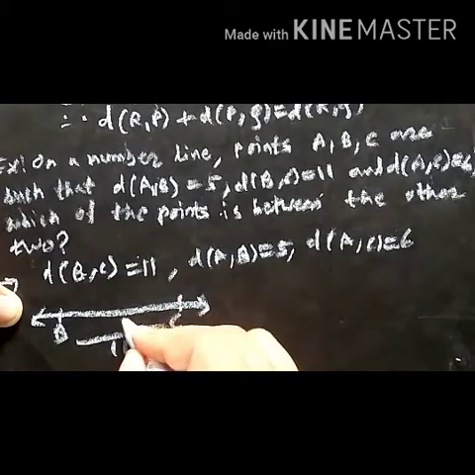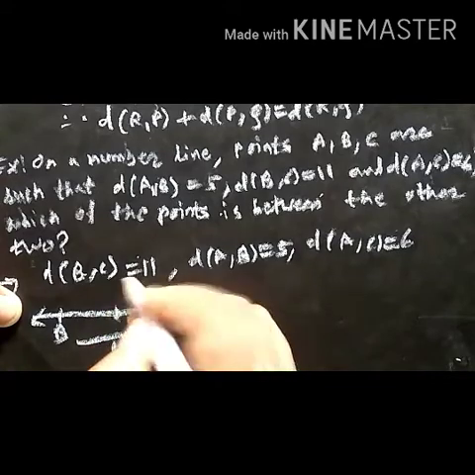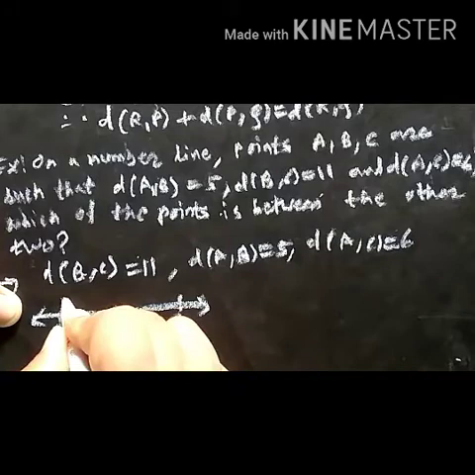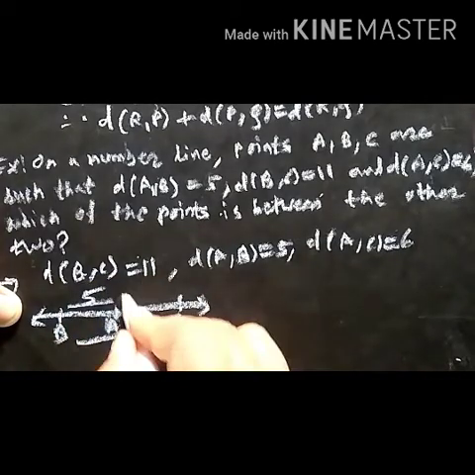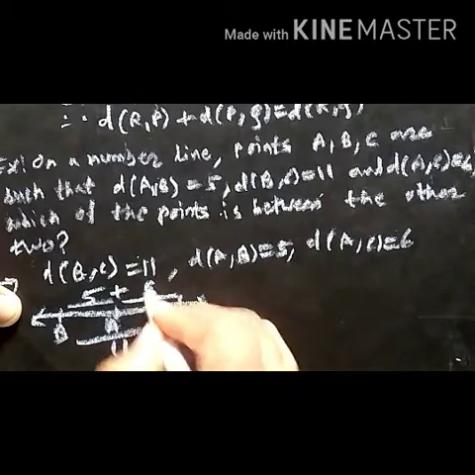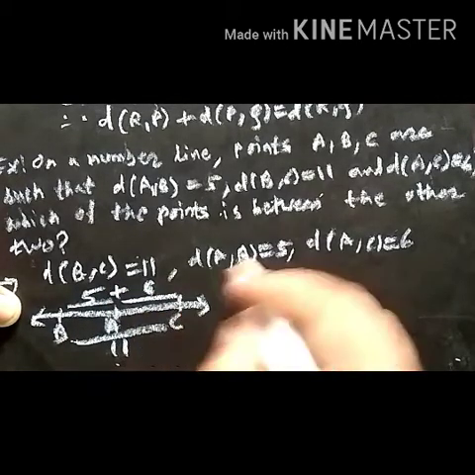Now AB is given 5, so we can take A, which is between the points B and C, and AB is given 5 and AC is given 6, and therefore 5 plus 6, that is, we got the total length of BC, that is 11.